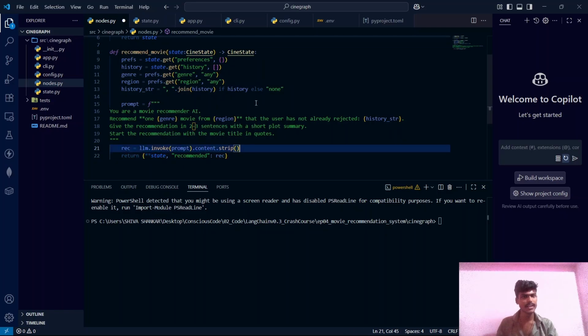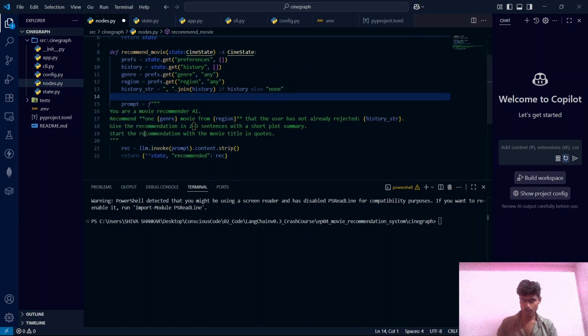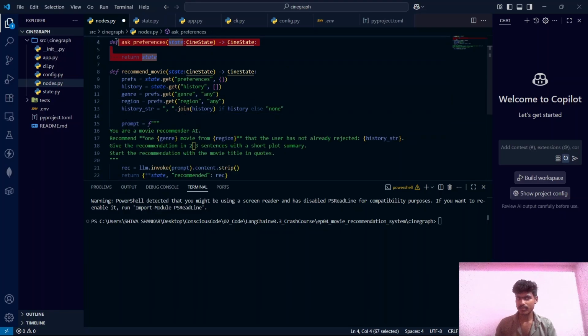So it is basically writing the recommended property of the state, which you can see here. The CineState class has a recommended property, and this second node is exactly overriding that recommended property. Suppose the user prefers a Hollywood movie, action genre. Then the ask preference node will collect that input and pass it into this recommend movie node.